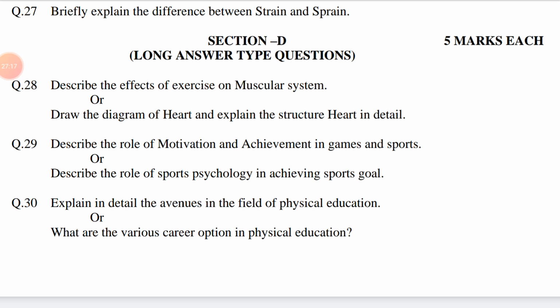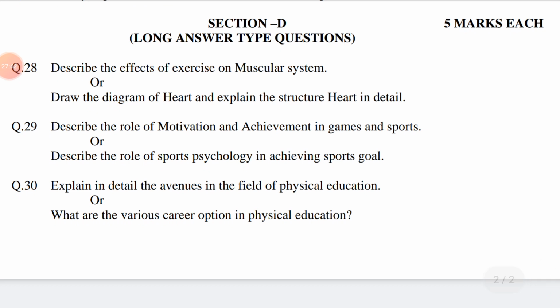Point number 3. Sprain occurs at joint. Strain occur at muscles. Sprain is very painful and it restricts the movement of joint. Number 5. Strain may cause loss of function of injured muscles.